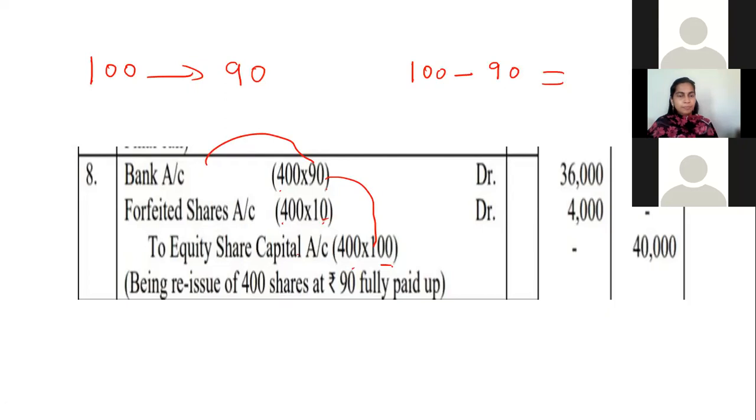Like this, it will come. So the narration is: By reissue of 400 shares at 90 fully paid. Yes? Anyone has doubt in this 8th entry? Anyone? I will write and show that entry once again. The entry will come like this. See, students.